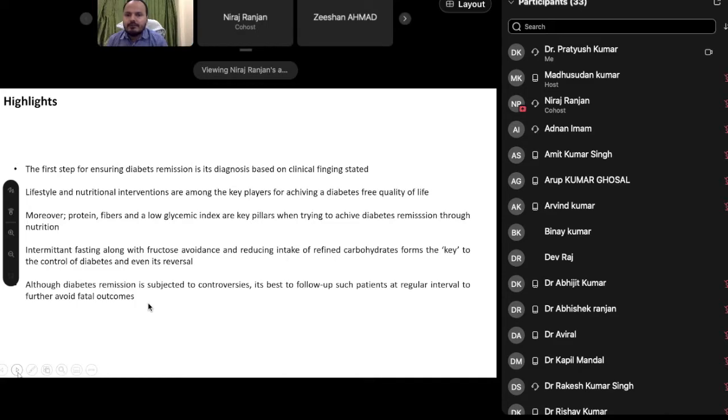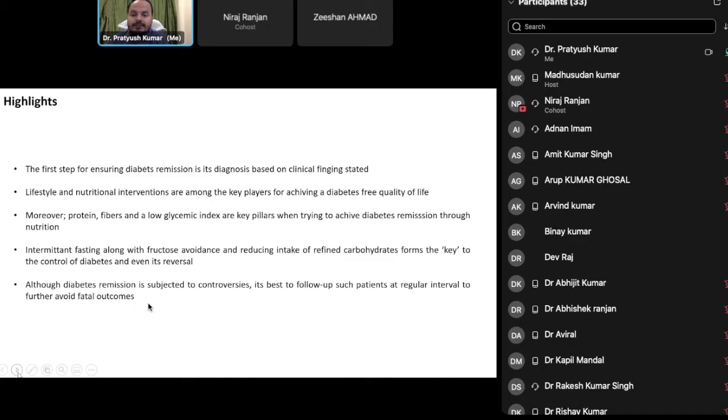The first step for ensuring diabetes remission is its diagnosis based on clinical findings. Lifestyle and nutritional interventions are among the key players for achieving a diabetes-free quality of life. Moreover, protein, fibers, and low glycemic index are key pillars when trying to achieve diabetes remission through nutrition.